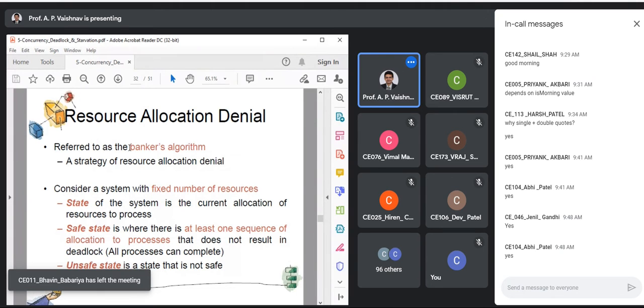Let us see the terminologies. So if we assume that the system has a fixed number of resources, generally the resources are fixed, they are not added dynamically at runtime, because you have hardware, so resources are fixed. Based on that, we have three terms. The first is state.